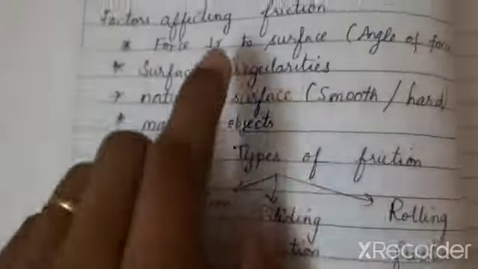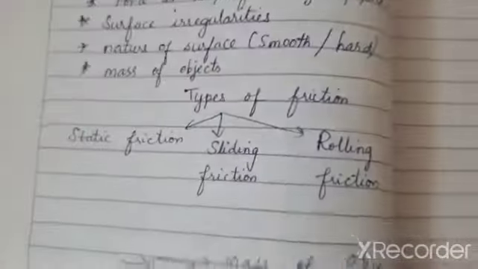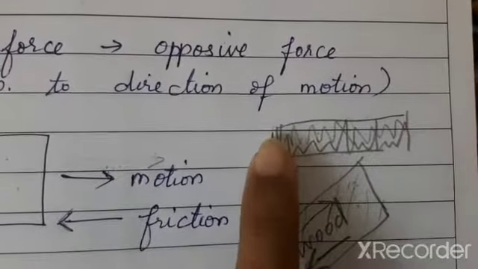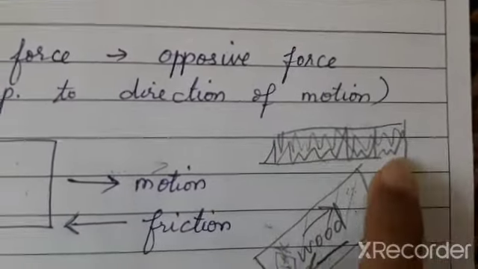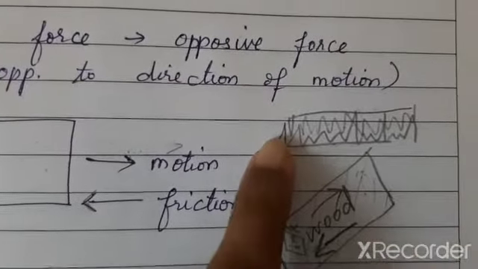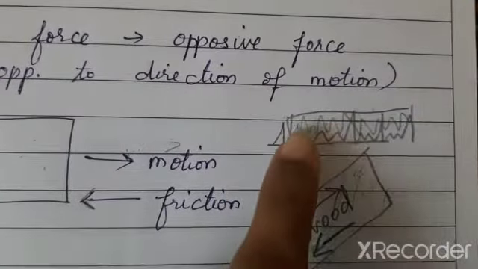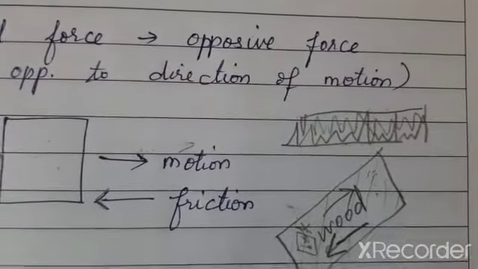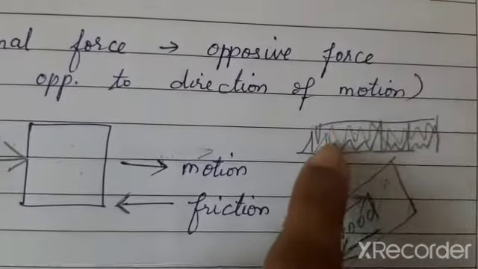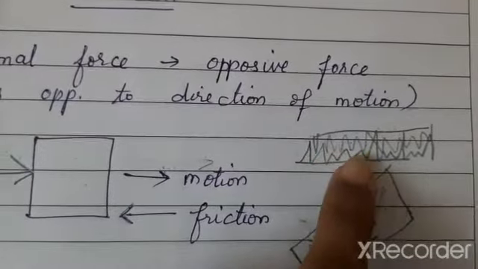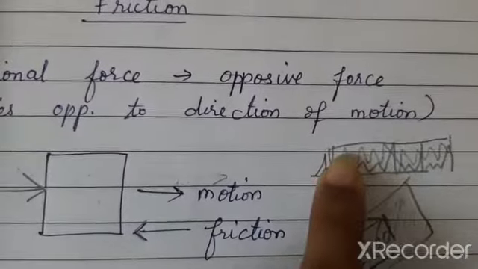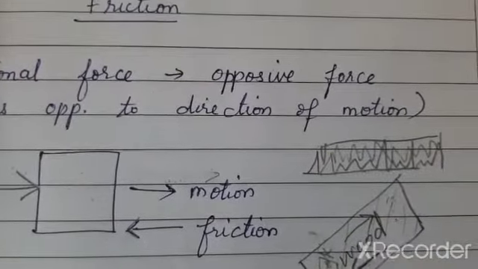Okay. The next is surface irregularities. We saw that already. Surface irregularities are nothing but the peaks or uneven surfaces which are available on all the surfaces of objects when viewed through a microscope. These irregularities will also be a factor of friction. If there are fewer irregularities, the friction will be less, and if there are more irregularities, the friction will be more.